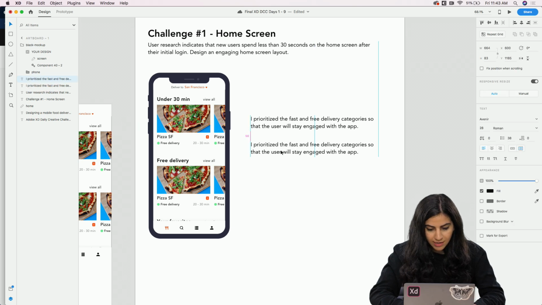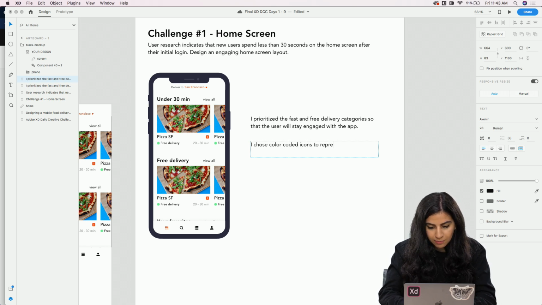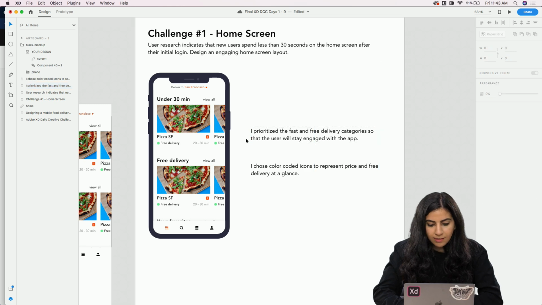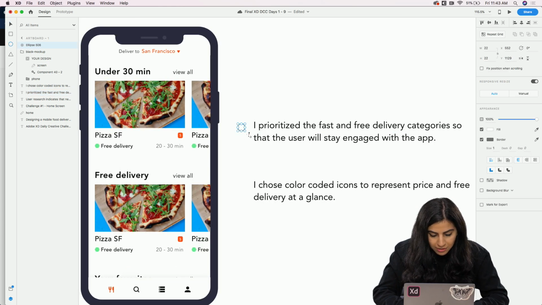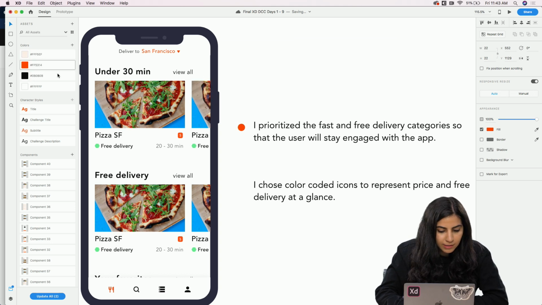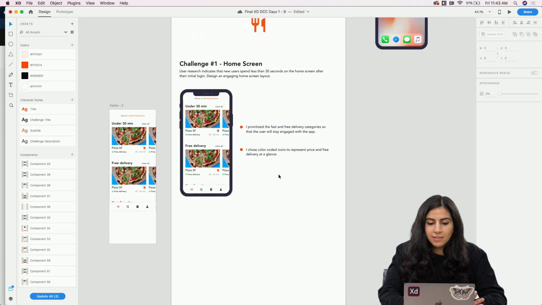And then I also want to say, I chose color-coded icons to represent price and free delivery at a glance. And that's something else you can say. And then I'm going to draw two little circles to kind of represent bullet points. And I'm going to go to my assets panel and make them orange. And I'm going to hold Alt to duplicate and bring this down. So now I have two little bullet points next to this screen.